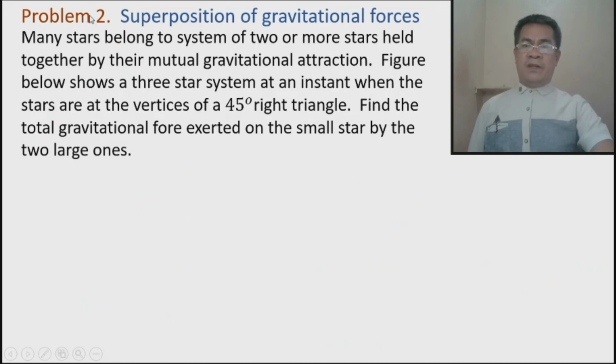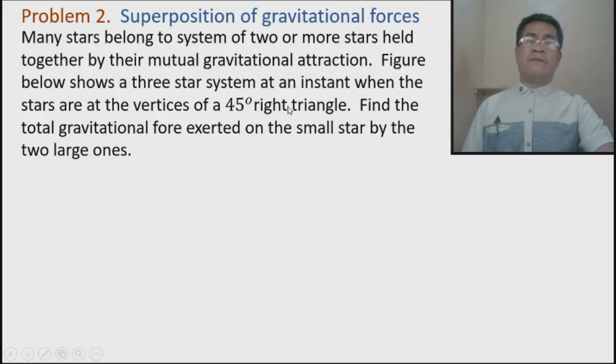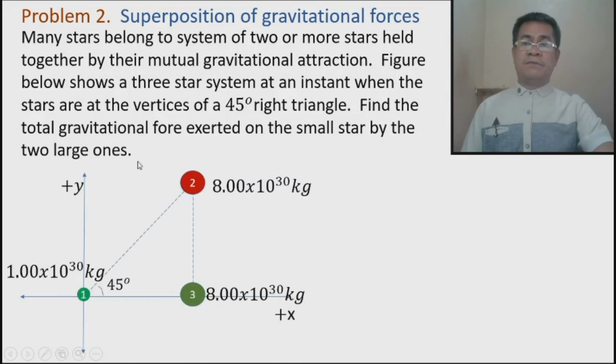So, we have here problem number 2 to explain the principle of the superposition of the gravitational force. Many stars belong to a system of two or more stars held together by their mutual gravitational attraction. Okay, we have this figure. The figure says that we have three stars: star 1, star 2, and star 3.